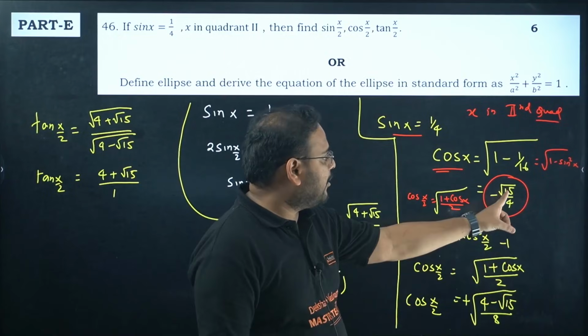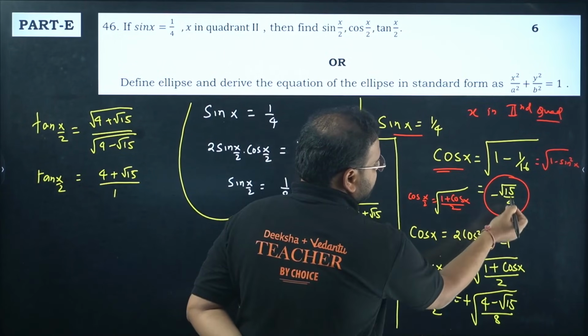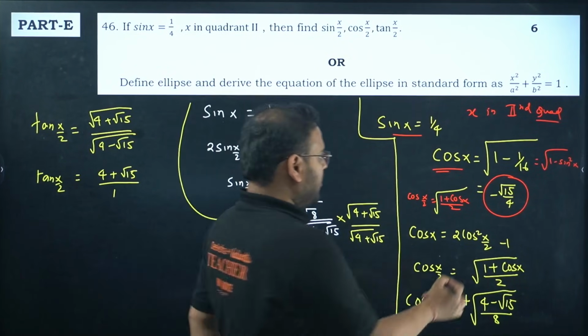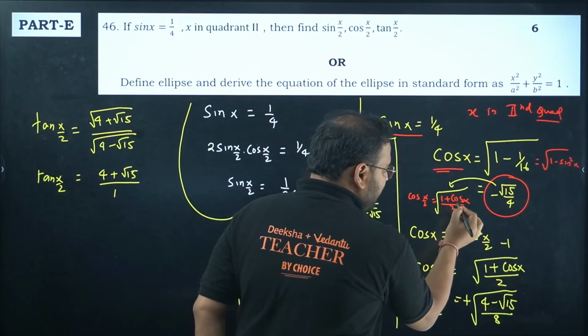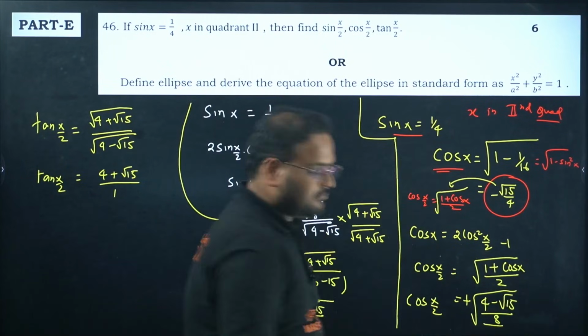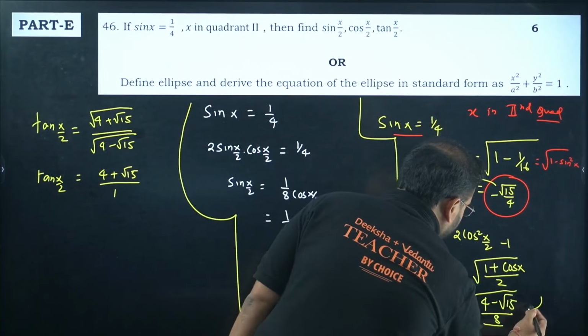So 1 plus cos x by 2 is nothing but this particular value. I have the cos x value. Put it back over here. If you add this with minus root 15 by 4, you'll get 4 minus root 15 by 4, and the 4 in the denominator with the 2 becomes 8. That's my result for cos x by 2. First answer is clear as cos x by 2.